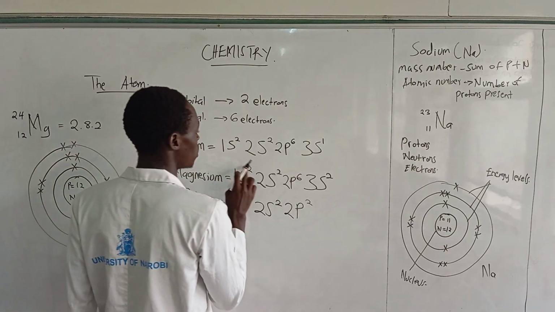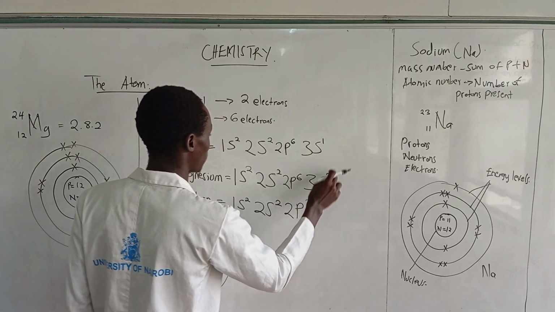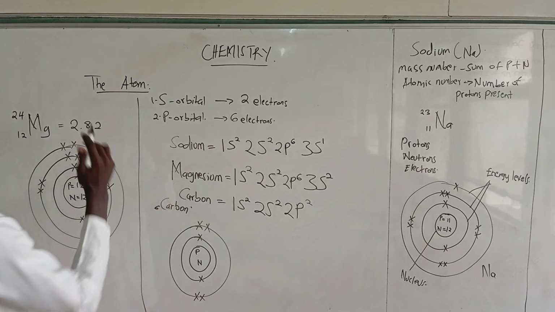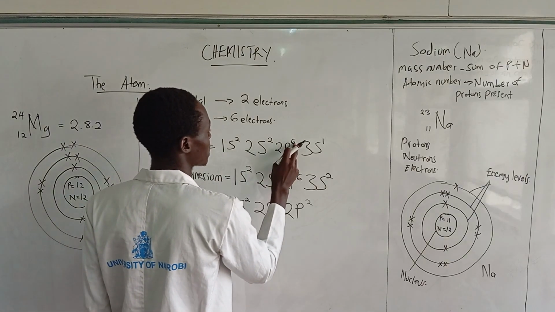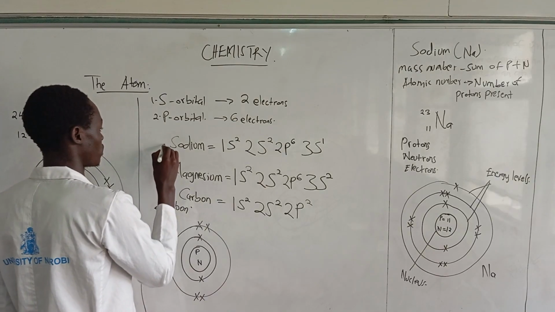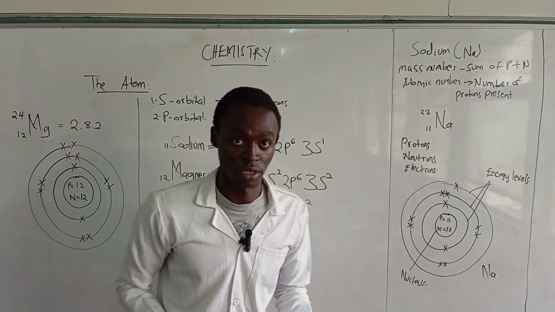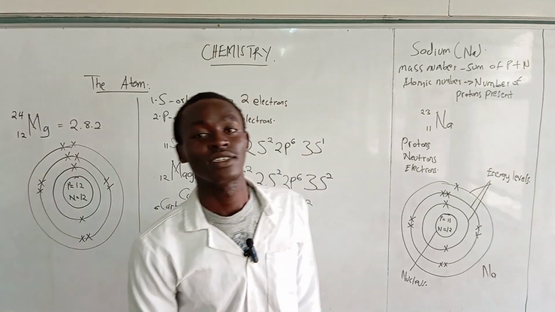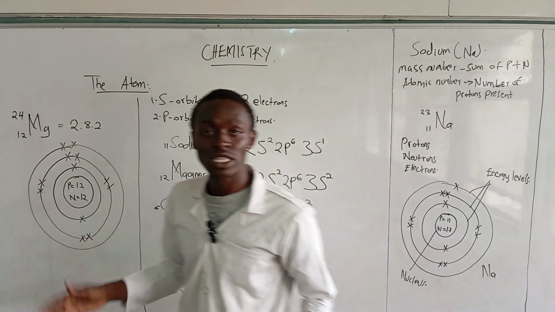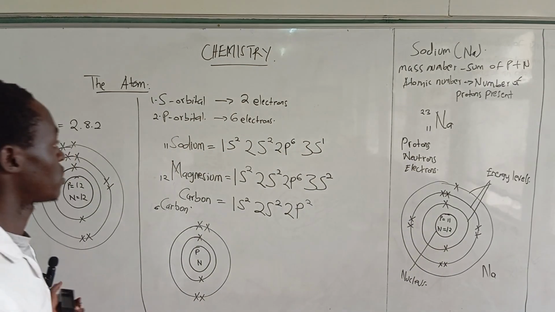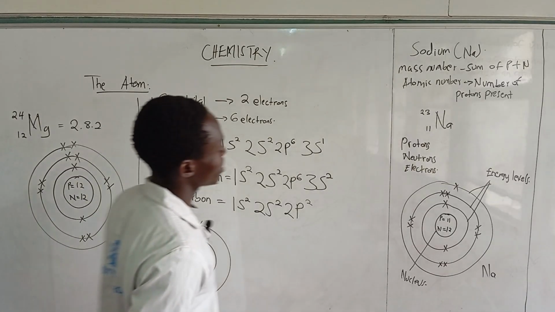For magnesium, when you add 2 plus 2 plus 6 plus 2, that is 12. Magnesium has 12 as the atomic number. For sodium, 2 plus 2 plus 6 plus 1 is 11, so for sodium the atomic number is 11. It is just that simple. That is how you do the configuration using the p and the s orbitals.